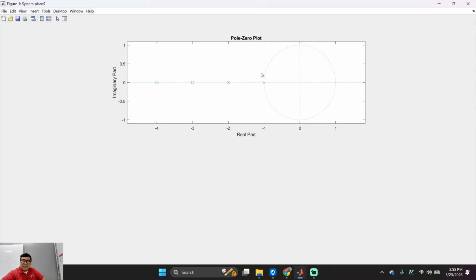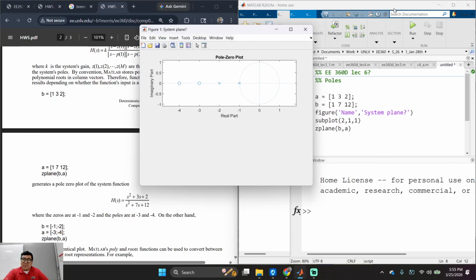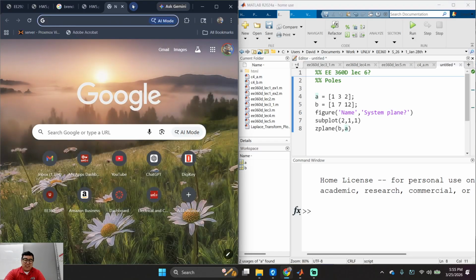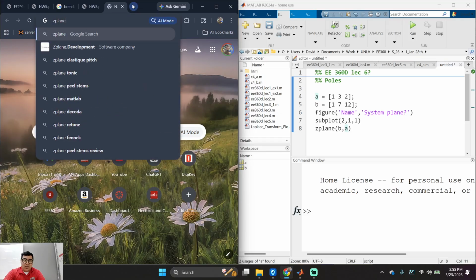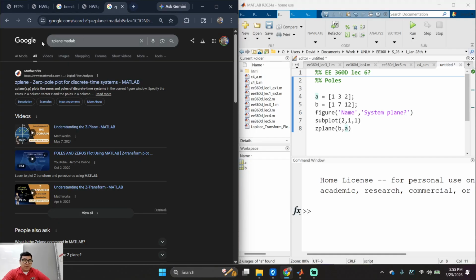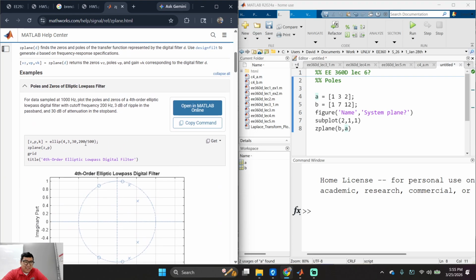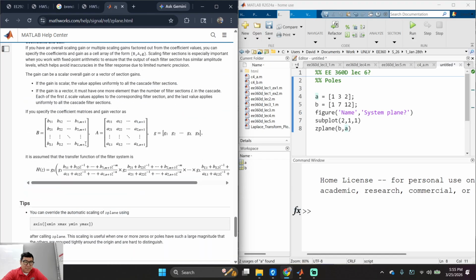Hey, look at that. Can you see that? Yeah, my computer screen sucks. So let me just do the following. Let's ask about Z-plane in MATLAB, because I wonder if we can make this prettier, because I can't see it from my end. I need it to be a little thicker.